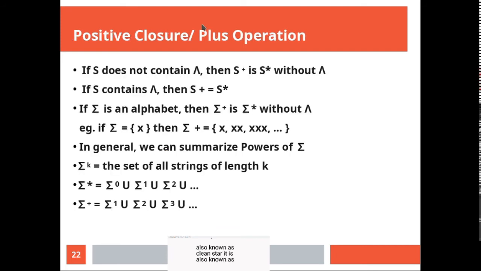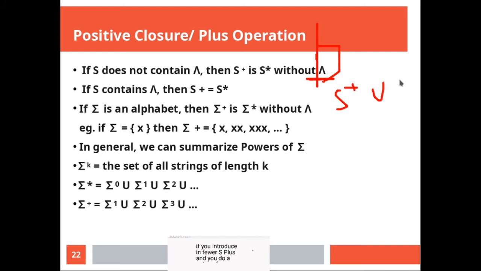Now let me introduce to you positive closure or plus operation. It is similar to your Kleene closure, except that it does not introduce null. So everything else remains the same. Any possible combination of input symbols is there, but by itself it will not introduce the word null. If you do a S plus, and you do a union of positive closure with this particular string null, you end up with Kleene closure.